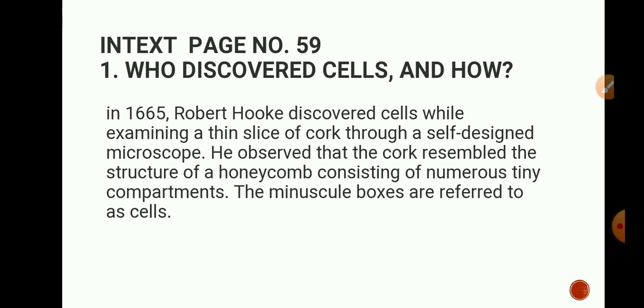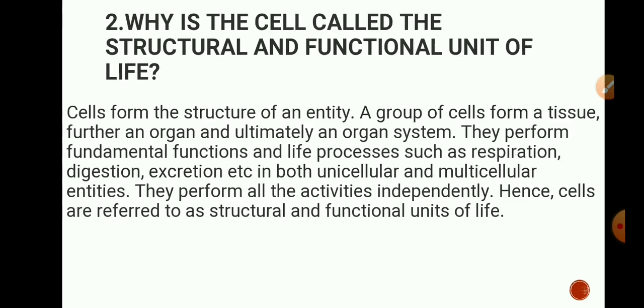That cork structure looks like honeycomb, and he also observed a number of very small tiny compartments in it, and then he referred to those compartments as cells.